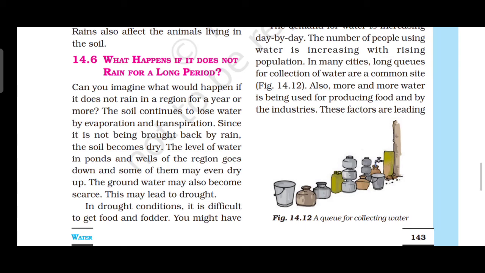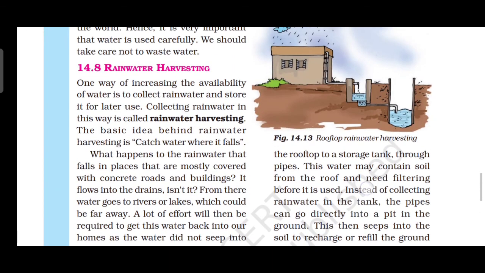Then, about rainwater harvesting. One way of increasing the availability of water is what? Collect rainwater and store it for later use. For water usage we want to store what? Rainwater. Then only it can be used by later generations also. So collecting rainwater in this way is called what? Rainwater harvesting. Here there are two techniques of collecting rainwater. What are they? Rooftop rainwater harvesting.